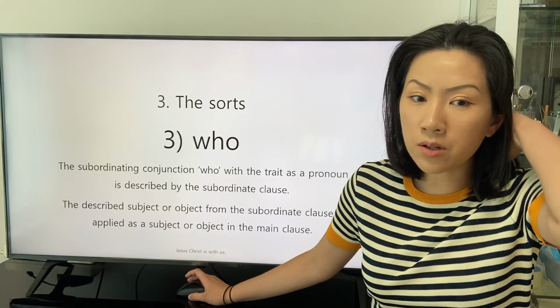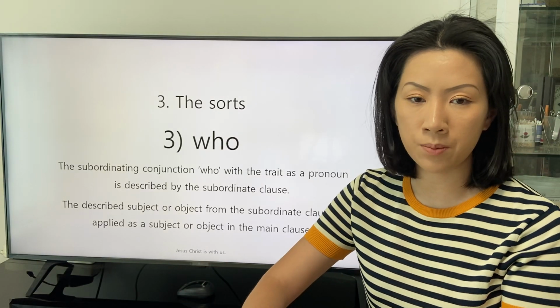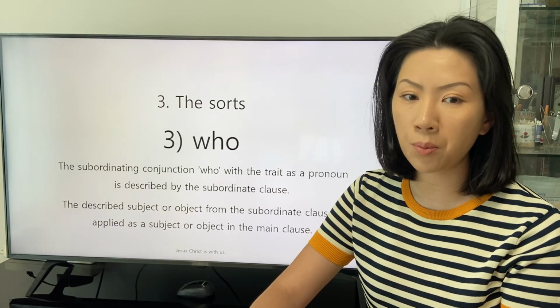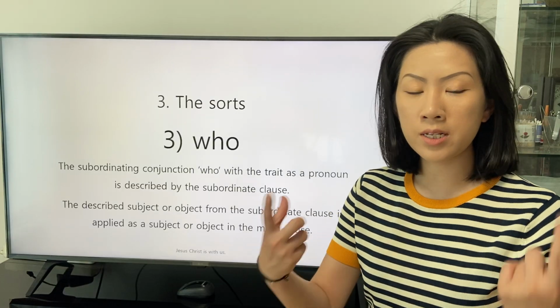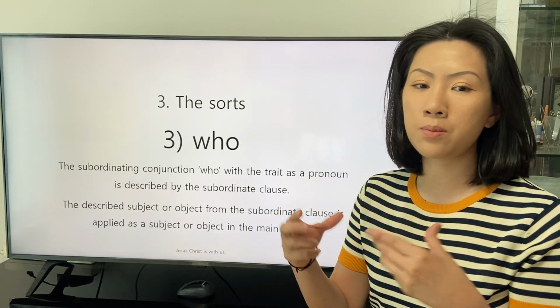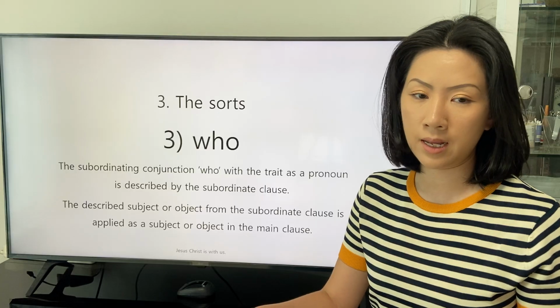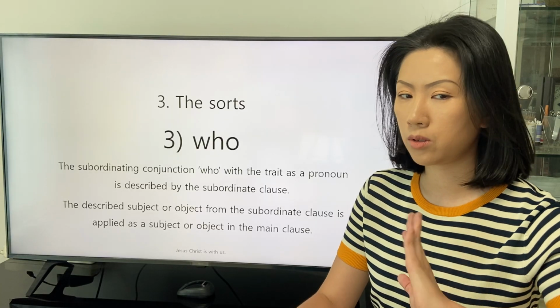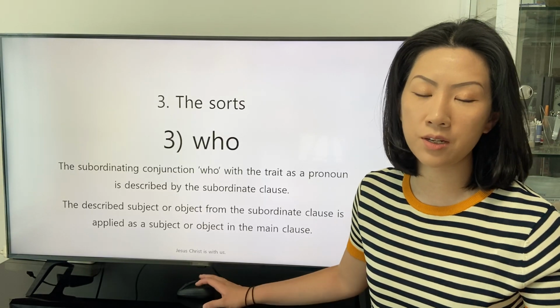The subordinating conjunction who with a trait as a pronoun is described by the subordinate clause. The described subject or object from the subordinate clause is applied as a subject or an object in the main clause.